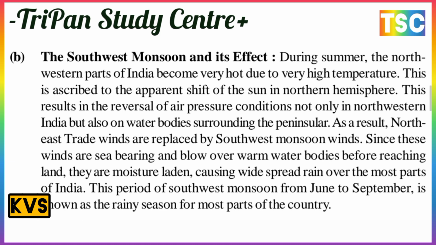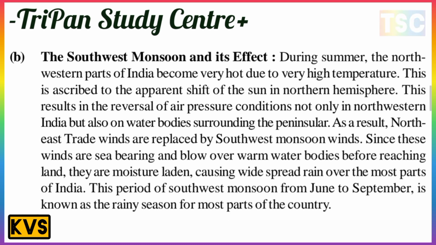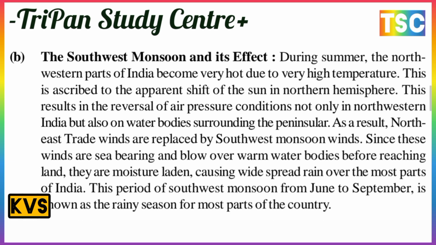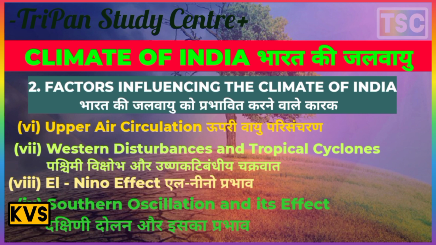As a result, the northeast trade winds are replaced by the southwest monsoon winds. This is an important replacement. These winds are sea-bearing and blow over warm water bodies before reaching land. They are moisture-laden and cause widespread rain over most parts of India. This period of the southwest monsoon, from June to September, is known as the rainy season for most parts of the country.